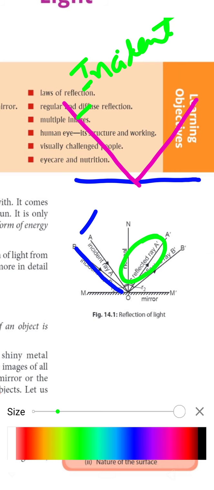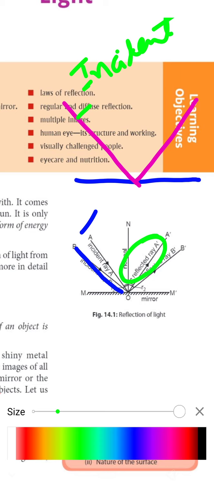Okay, clear? What is an incident ray? That ray which came from outside and strikes the mirror is called the incident ray. And that ray which after striking goes to another direction is called the reflected ray.